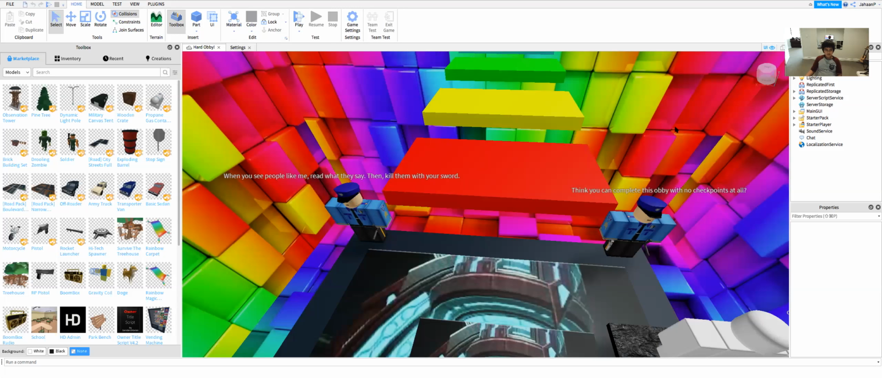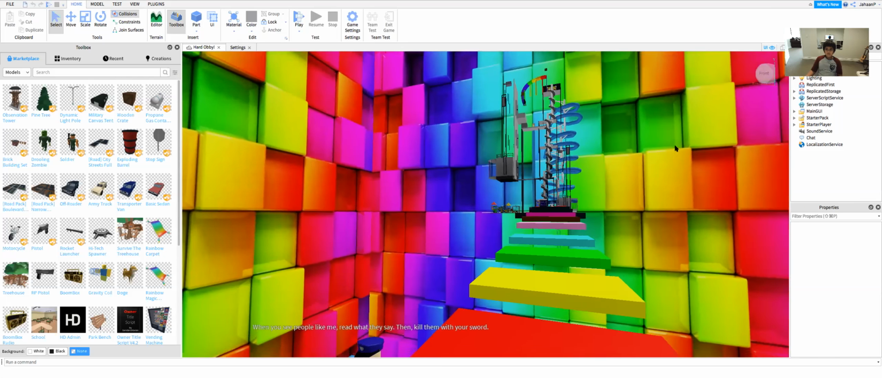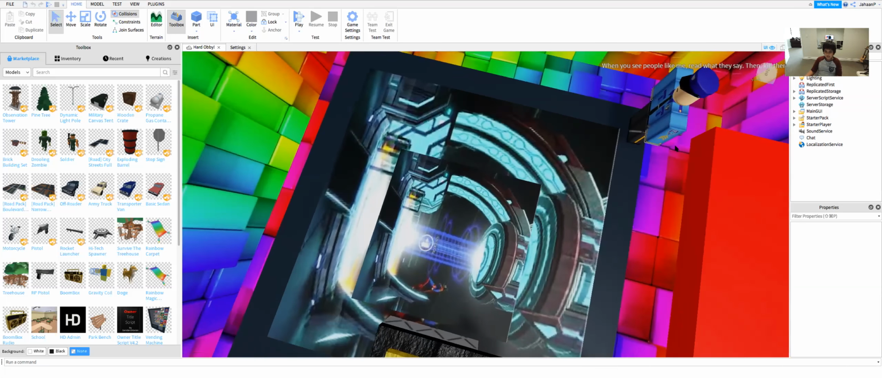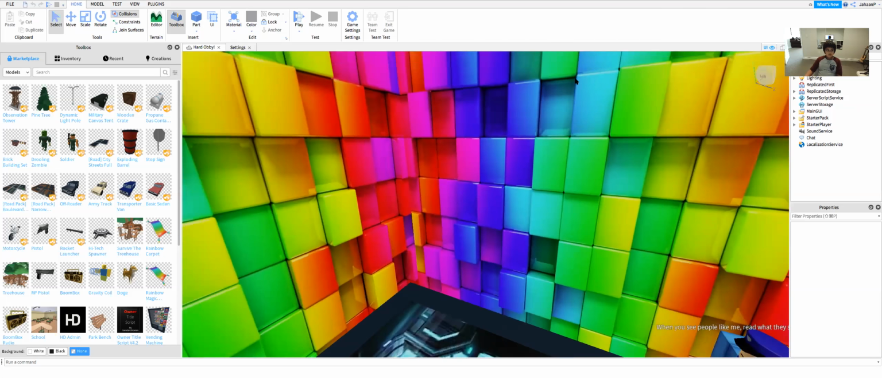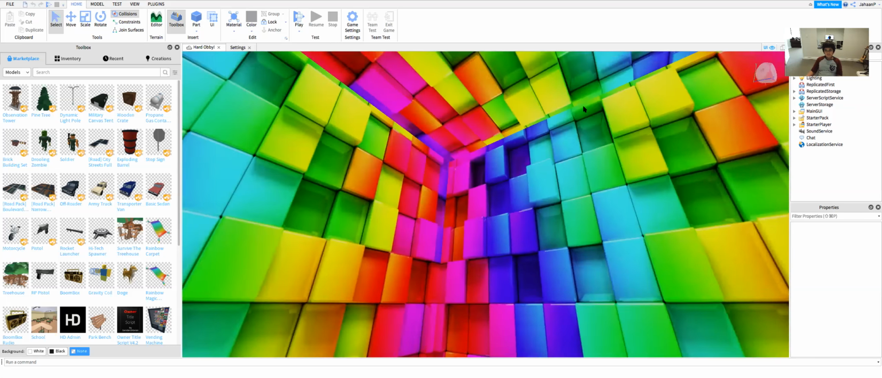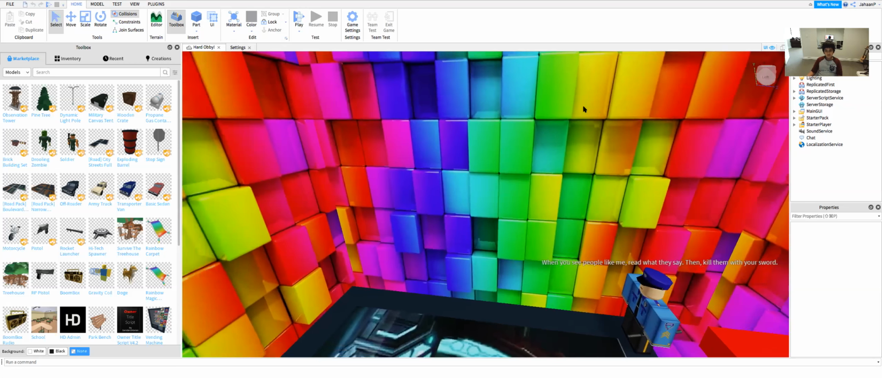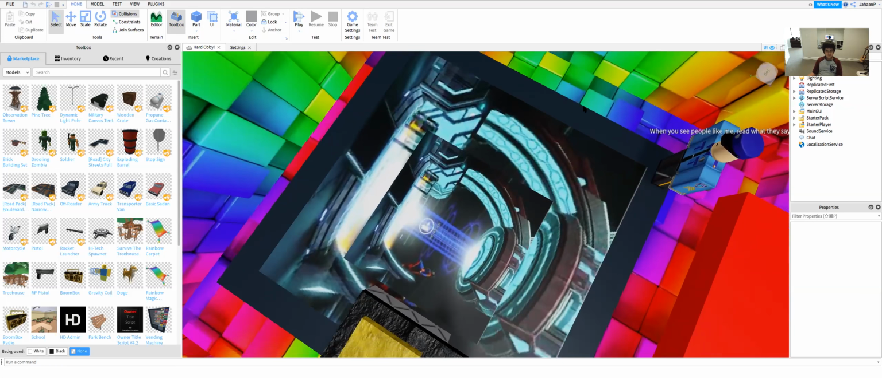Let's get started. So the first thing you're gonna need to do is install Roblox Studio. I already installed it, so if you didn't, then you can go on Google or something to see how to do it.